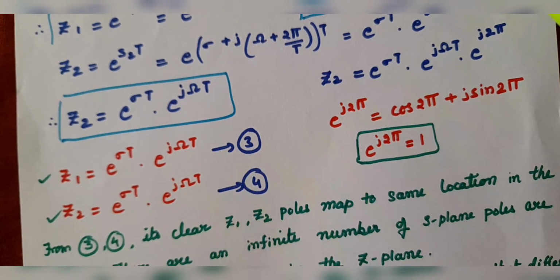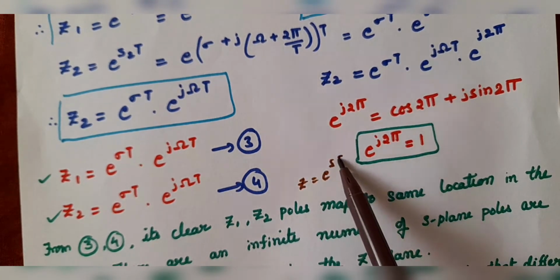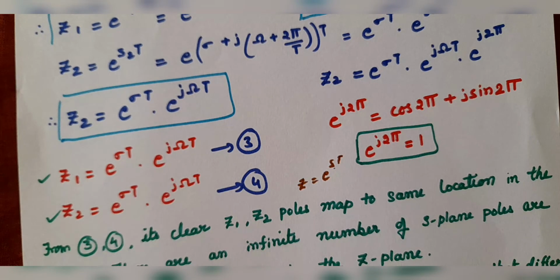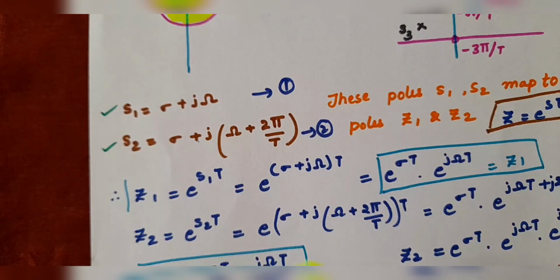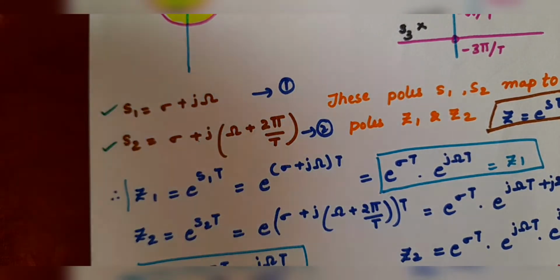Based on the characteristic equation, Z is equal to e to the power of sT. Okay, S1 and S2 are given, and based on that we derived Z1 and Z2. So, what have we understood now from this derivation? This is S1, S2, Z1, Z2 we got.